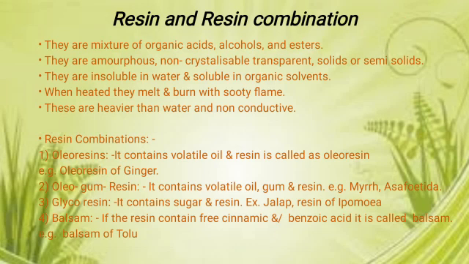The different combinations of resin are: oleoresin. Oleo means volatile oil, so it contains volatile oil and resin. Example is ginger. Second combination, oleogum resin. It contains volatile oil, gum and resin in combination. Examples are myrrh and asafoetida. Glycoresin. The meaning of glyco is sugar, so resins are present with sugar. Examples, jalap and ipomoea. Fourth combination is balsam. Balsam means the resin contains free cinnamic acid or benzoic acid. Examples are balsam of Tolu or balsam of Peru.